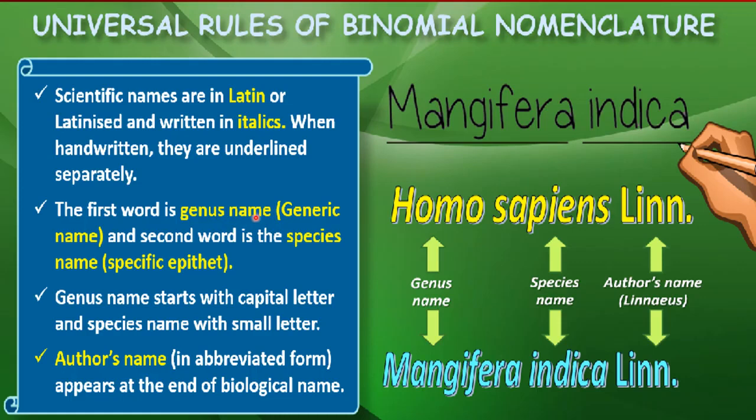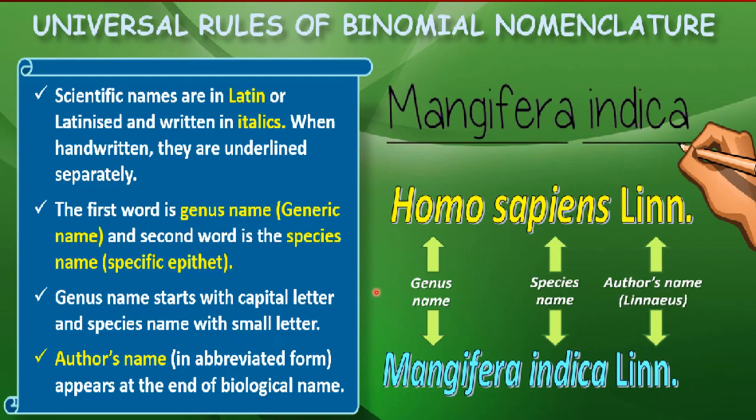Okay, I will tell you what is genus later on in this chapter. So this is the genus name, or it can be called the generic name, right? And the second word is the species name or specific epithet. So this second word, indica, represents the name of the species, or you can say the species epithet.